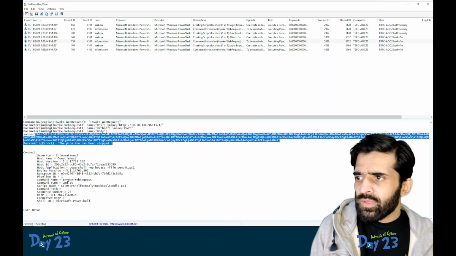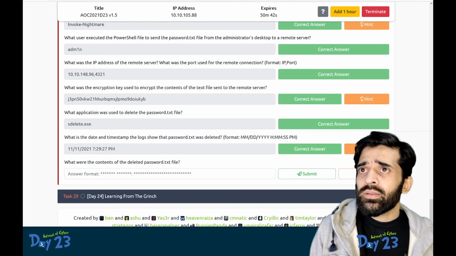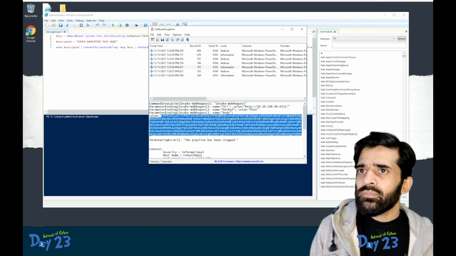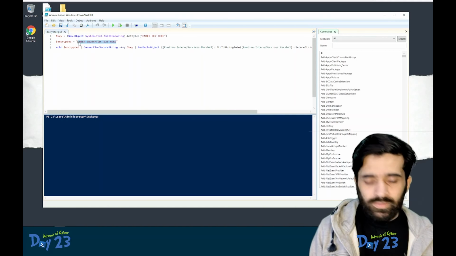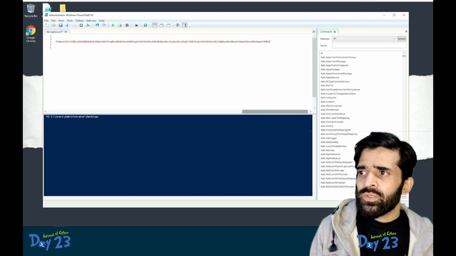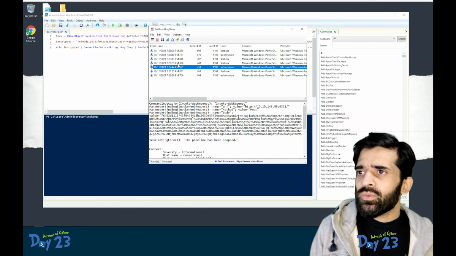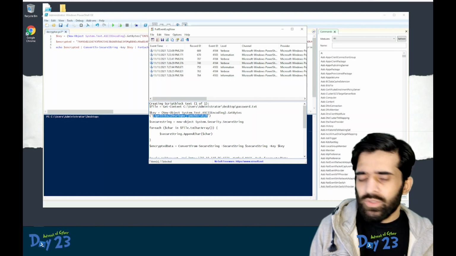Let me copy this and add it over here. Good. And do you think we have the key? Yes, definitely. So we looked at it and found the key. Where? This is the key. Good.